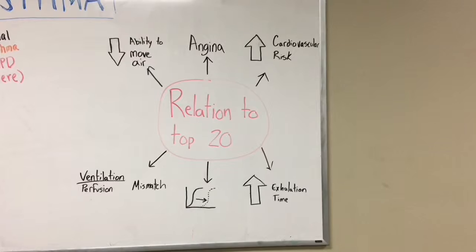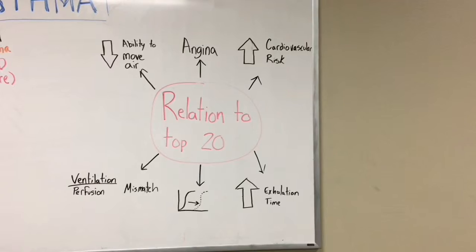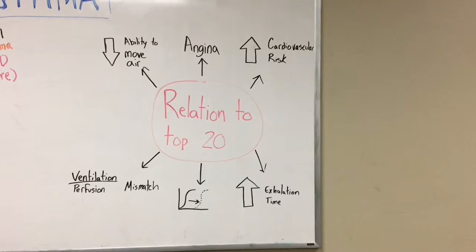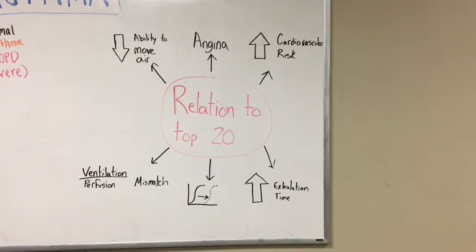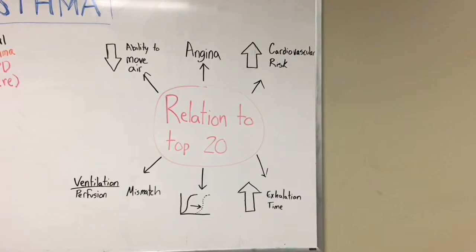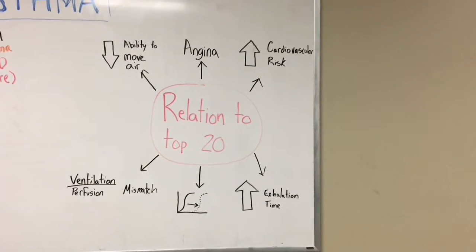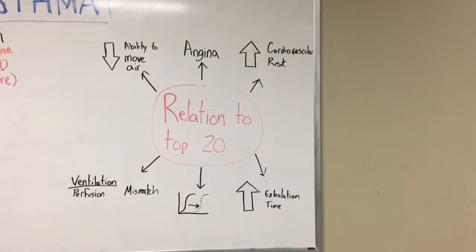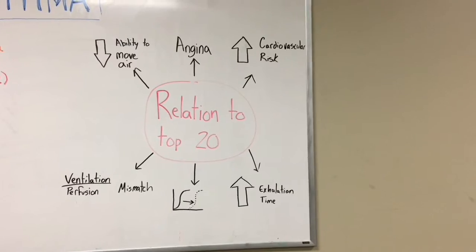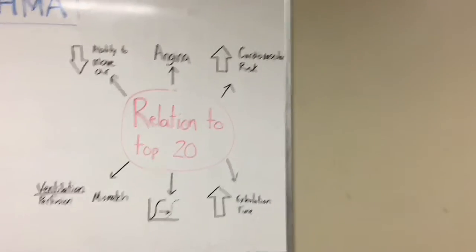With asthma, you're going to have a decreased ability to move air, as was previously talked about, and you're going to get a ventilation perfusion mismatch that can eventually lead to respiratory acidosis due to a retention of carbon dioxide in the lungs. And then when it comes to the oxyhemoglobin dissociation curve, you're going to get a shift towards the right, so you're not going to have as good of a buffer system with that. And then an alteration in the breathing pattern that you can see with asthma is that your exhalation time is going to take a lot longer than your inhalation.